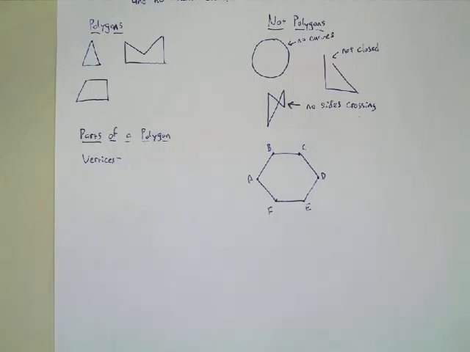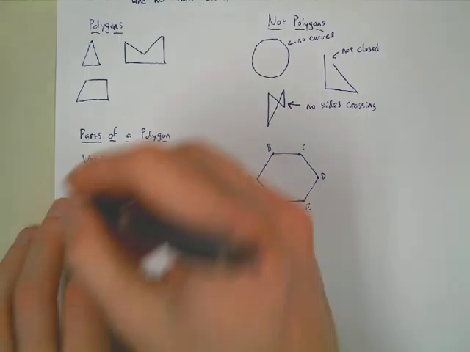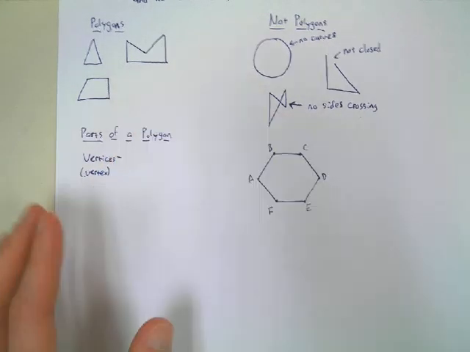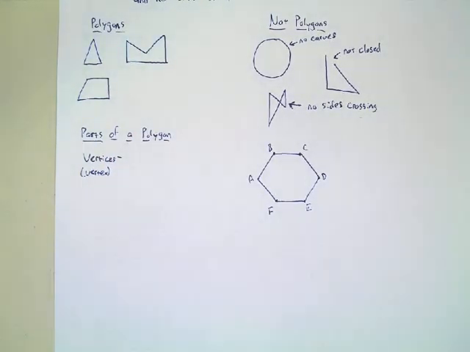So maybe you don't know how to define what a vertice is. By the way, vertices is the plural of vertex. A single one is called a vertex, but the plural is vertices. So what's an example of a vertex here? Josh, can you give me an example in this picture here? What would be a vertex, you think? Any ideas? I know we haven't defined it yet, but any thoughts on what it is?